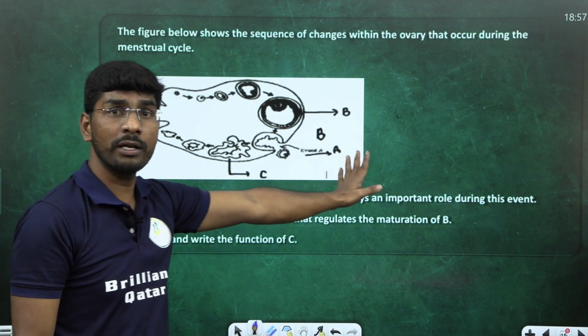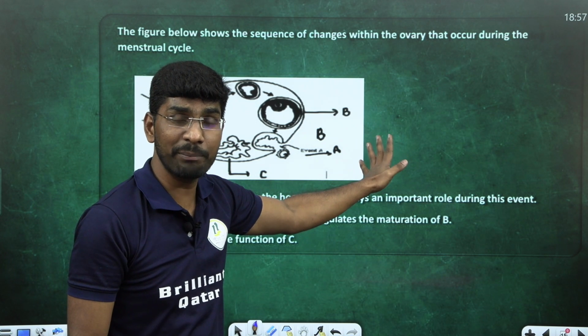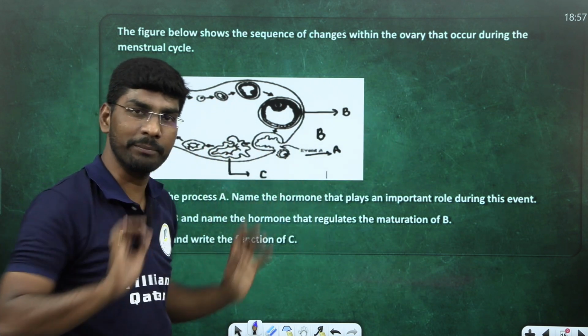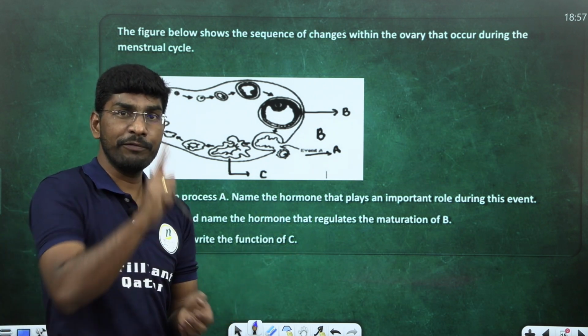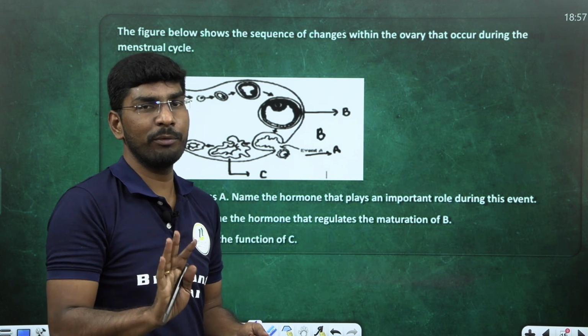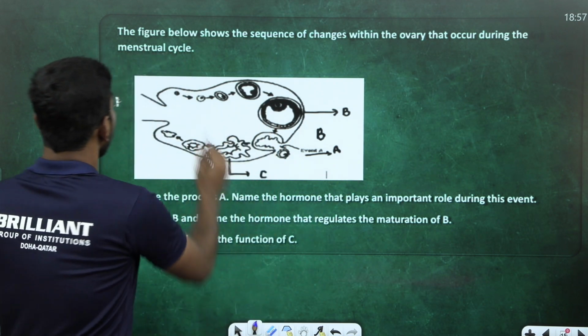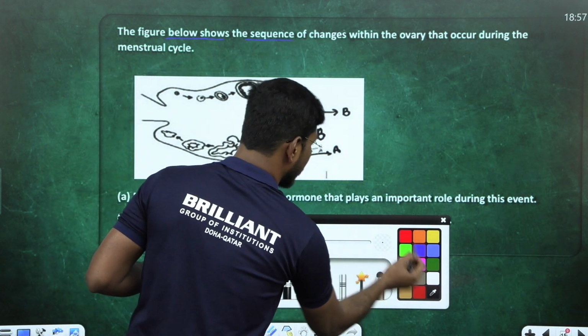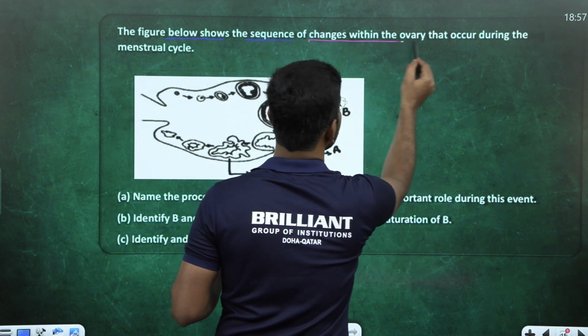This is one sample paper. A recent sample paper released by CBSE, and they're asking a question. I'll give time. Look at the question. If you know, you should write your comment in the comment box. Look at here. What is A? The figure below shows a sequence of changes within the ovary.